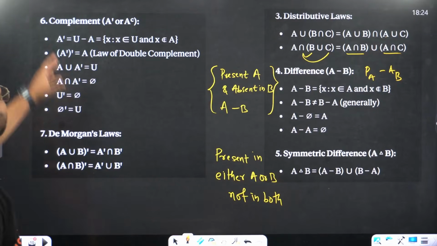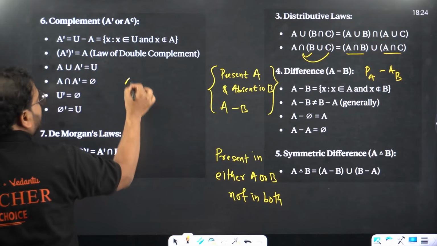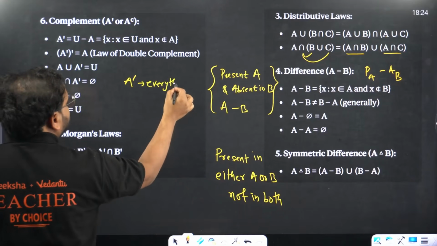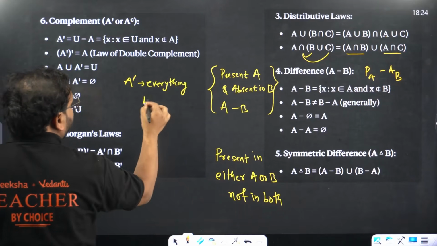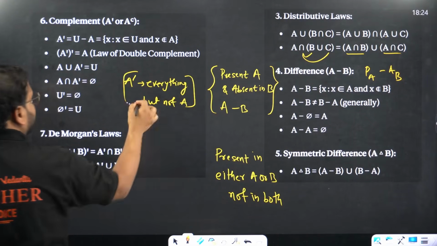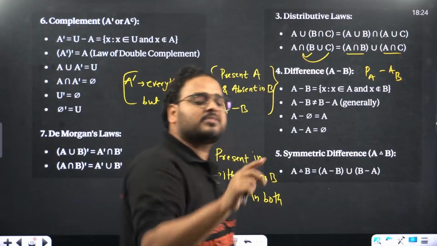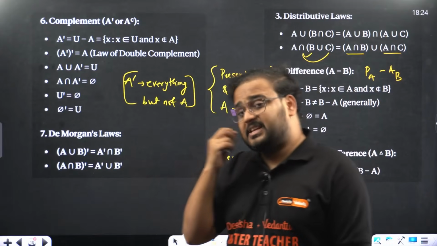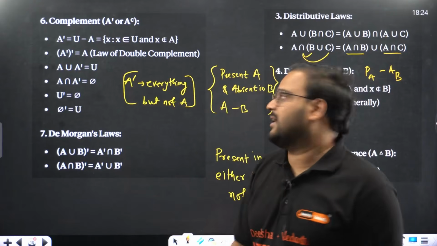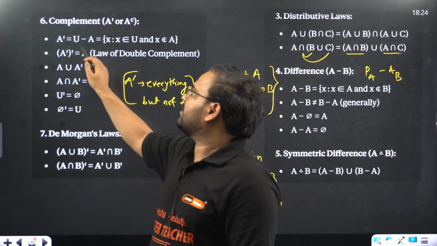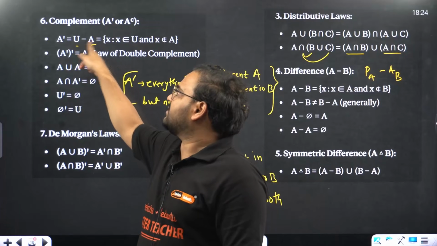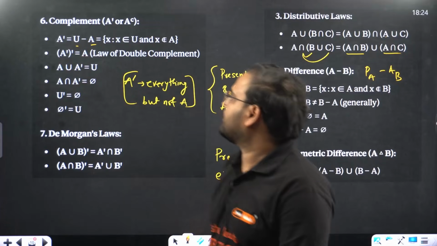Over here, complement again. It means A dash means what? Everything but not A. That's the meaning of complement. A complement means everything in the universal set except for A, because every set will have its universal set, right? So in that universal set, everything except for A will be A dash or A complement. See here, universal set minus A is called A dash. From universal, remove the A. So everything but A.